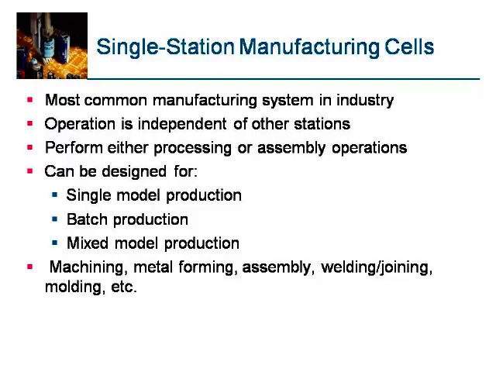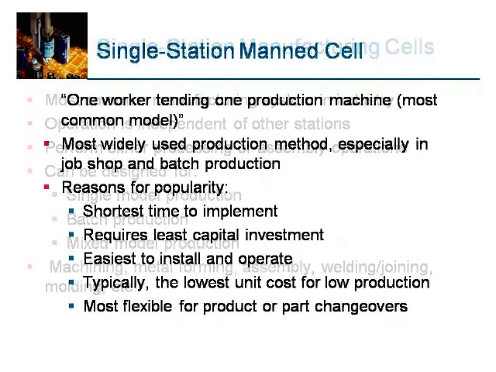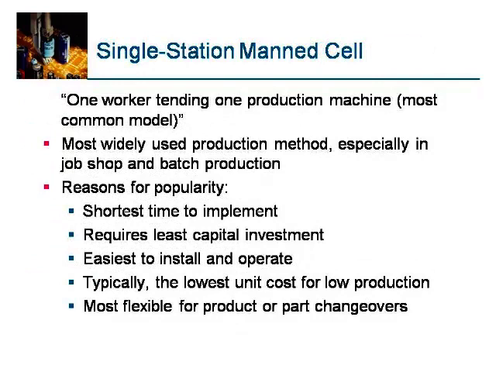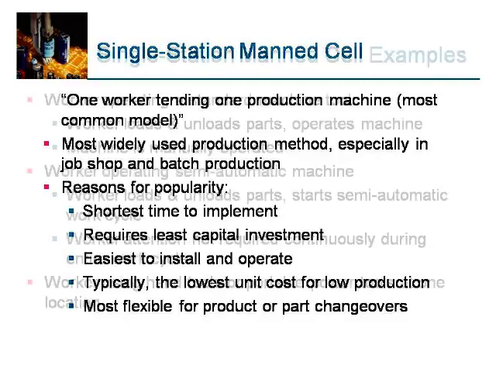Machining, metal forming, assembly, welding, joining and molding are the operations being performed. The single station manned cell, with one worker tending one production machine, is the most common model and the most widely used production method, especially in job shop and batch production environments. Reasons for popularity: short time to implement, requires least capital investment, easiest to install and operate, typically the lowest unit cost for low production, and most flexible for product or part changeovers.